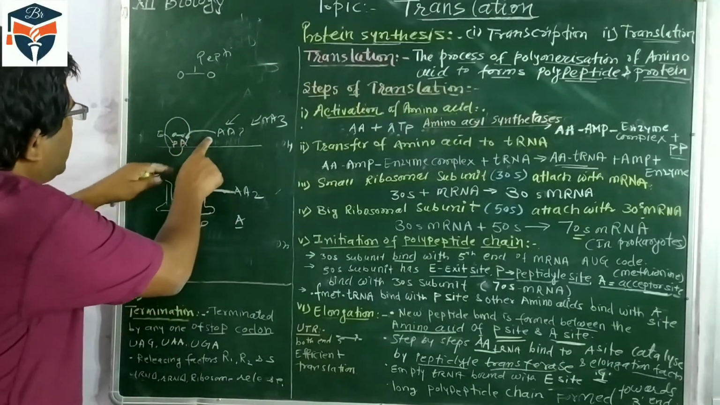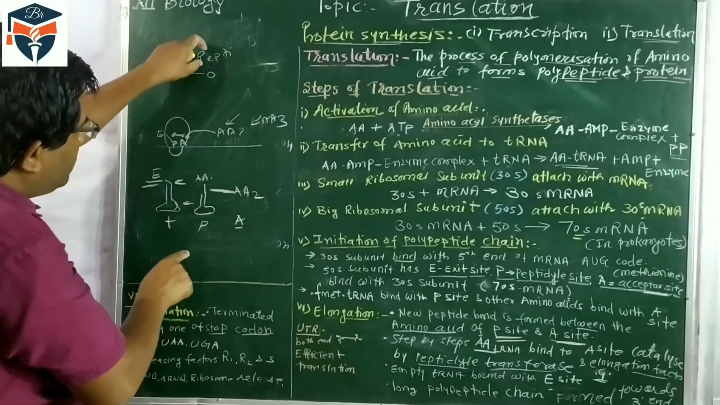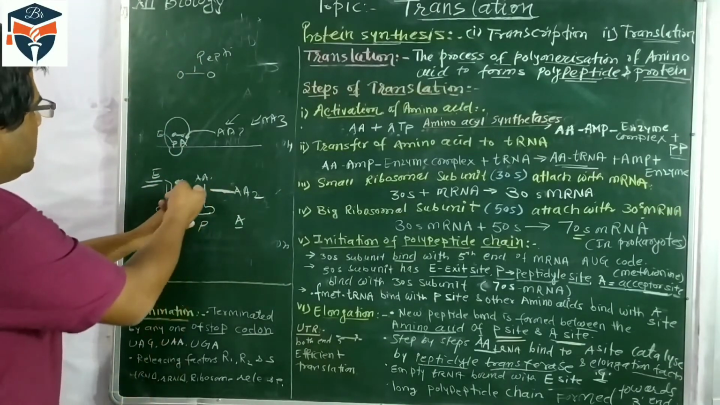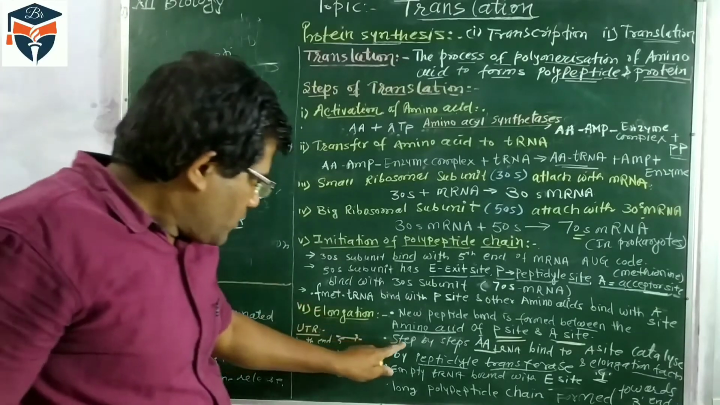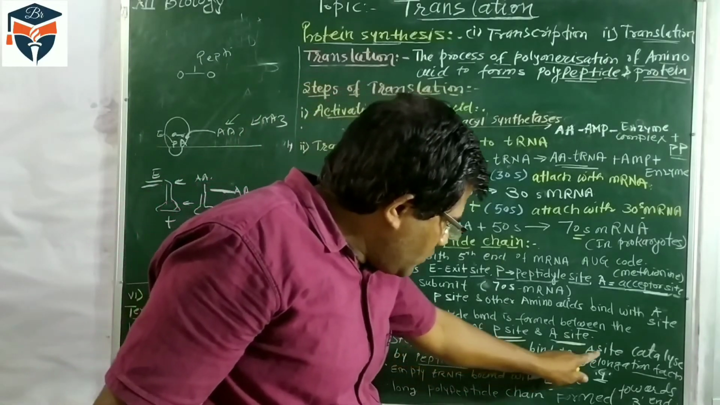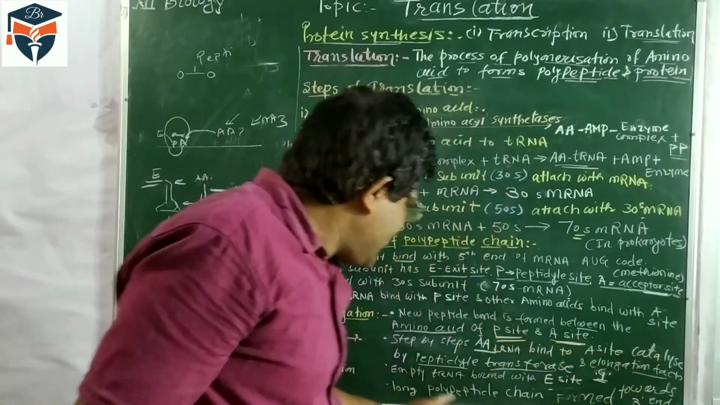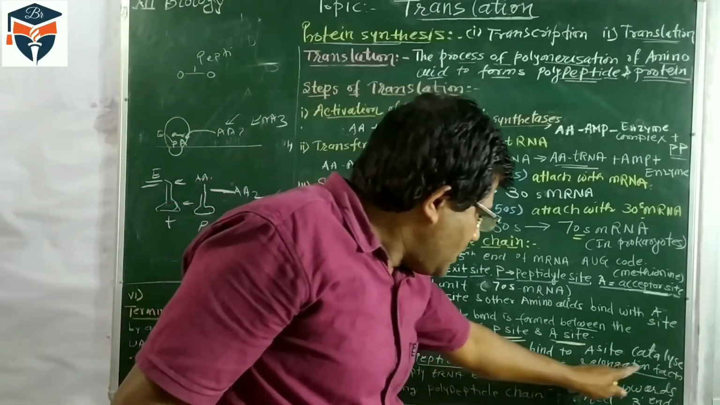This A site amino acid will combine with the P site. Here the peptide bond is formed, and after the bond formation the tRNA will shift. It is called the empty space. Now step by step, amino acid tRNA binds to the A site. It is catalyzed by the peptidyl transferase enzyme and elongation factor.